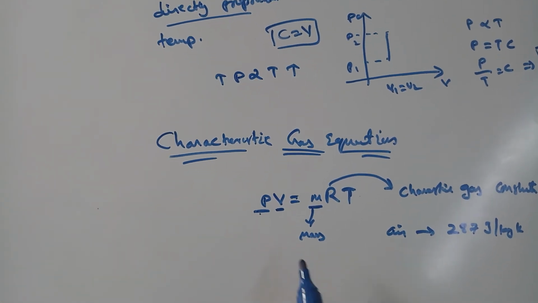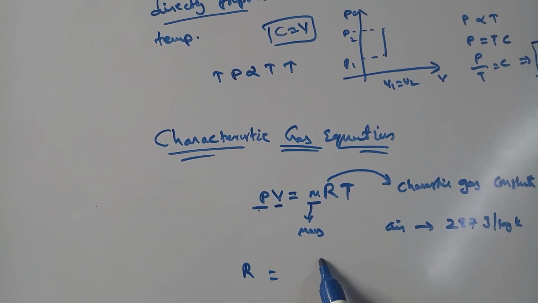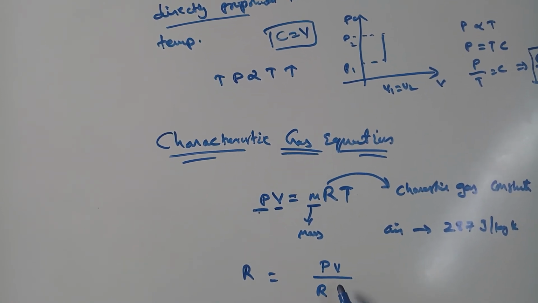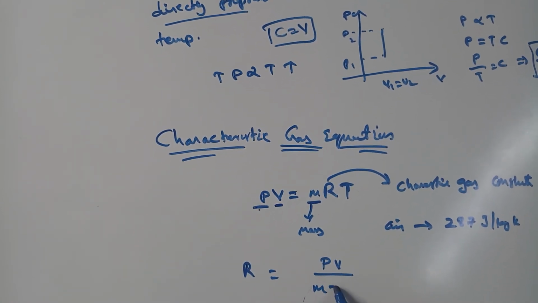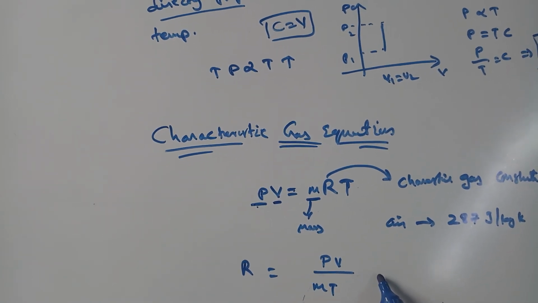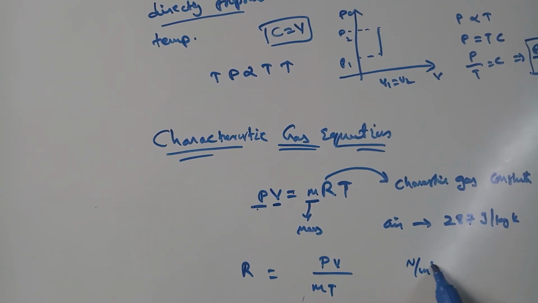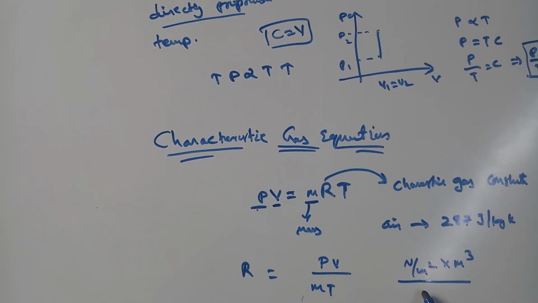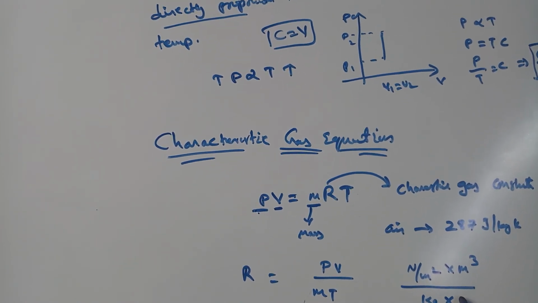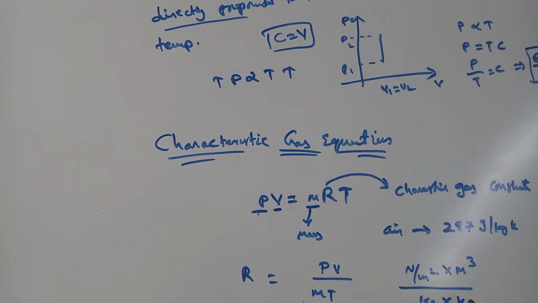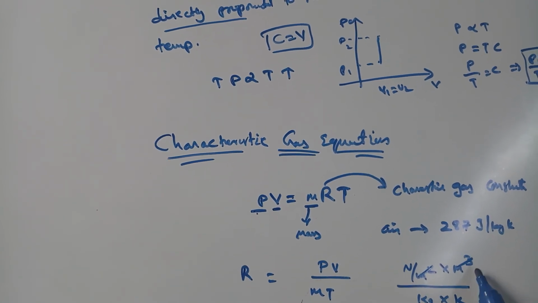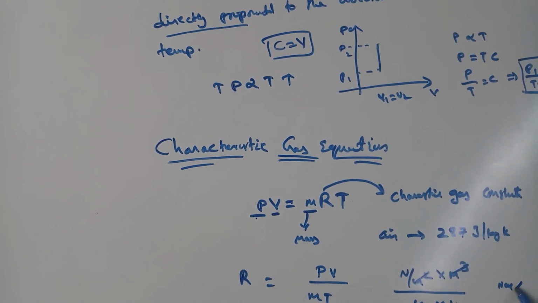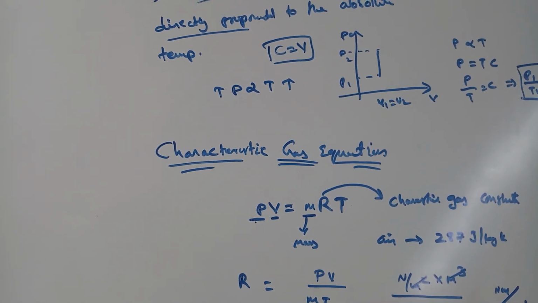So what about the units? R is equal to PV by mT. So P is Newton per meter square, volume is meter cube, mass is kg and temperature is Kelvin. Therefore, square and cube cancel to give Newton meter per kg Kelvin.